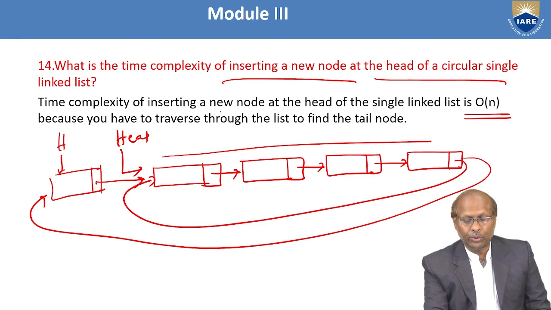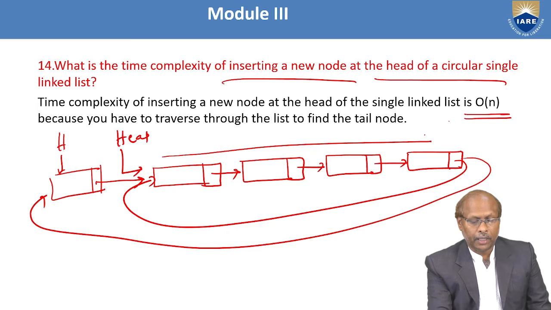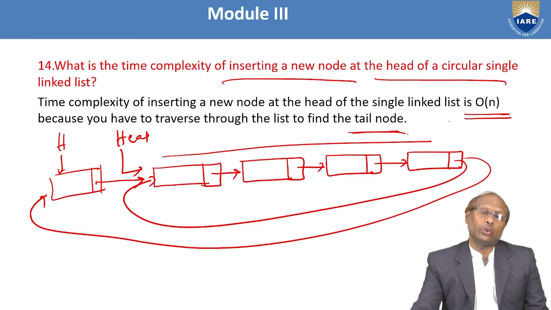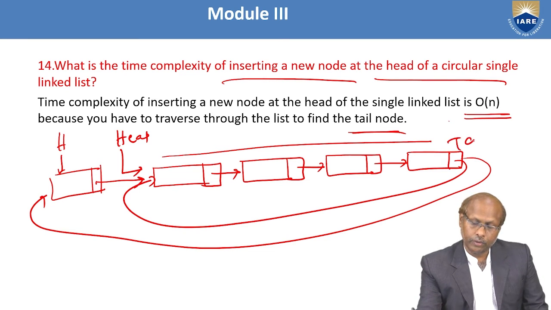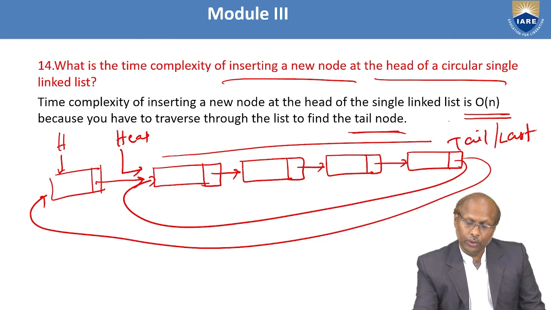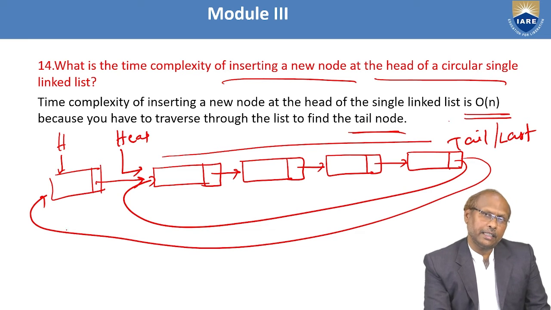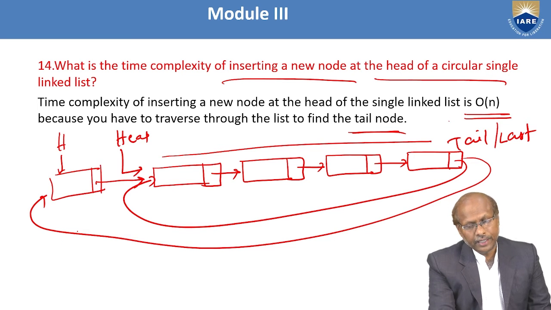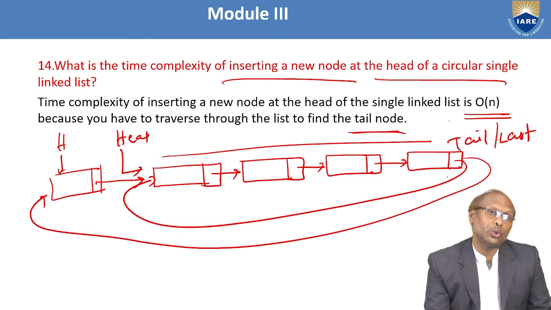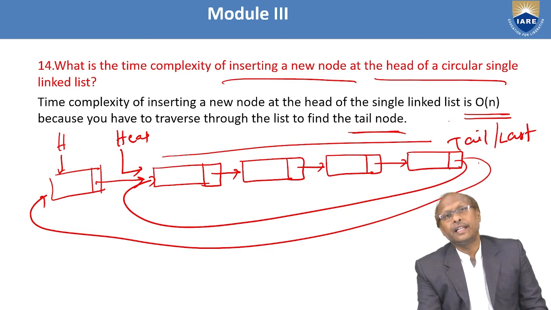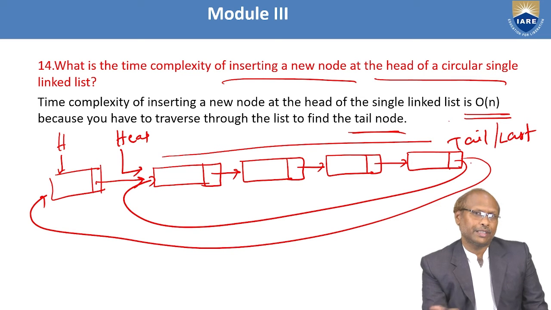So the time complexity of inserting a new node at the head of the circular single linked list is order of n, because you have to traverse through the list to find the tail node, or last node. This is my tail node. If you are not updating the tail node, then it is not a circular linked list. Whenever you insert at the head, you have to change the head pointer, and at the same time you have to change the tail pointer also. To change the tail pointer, it requires order of n because you have to traverse.